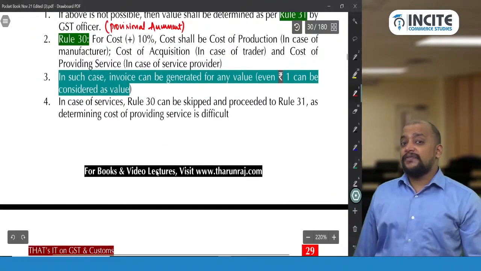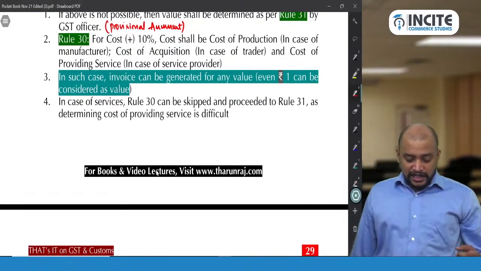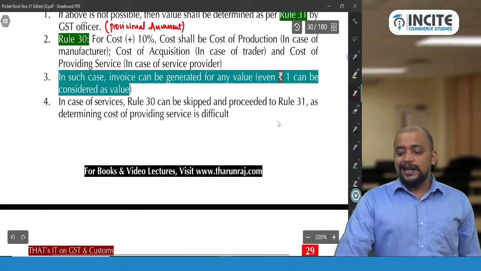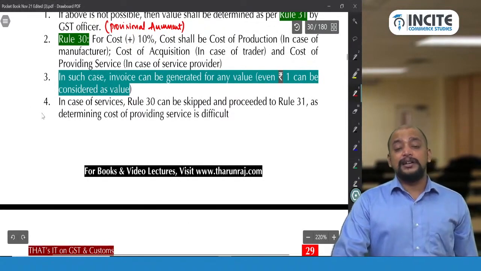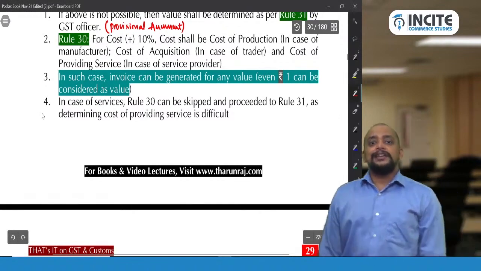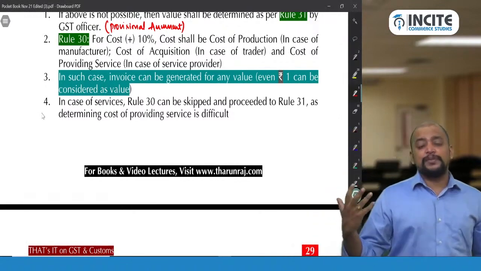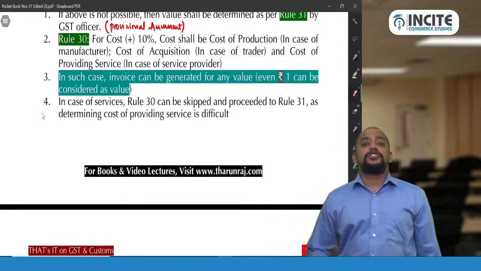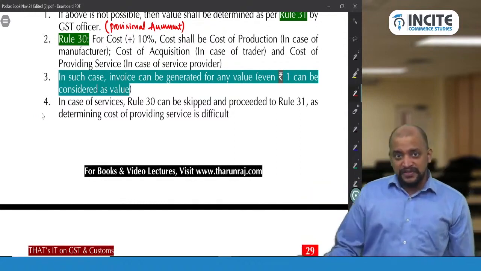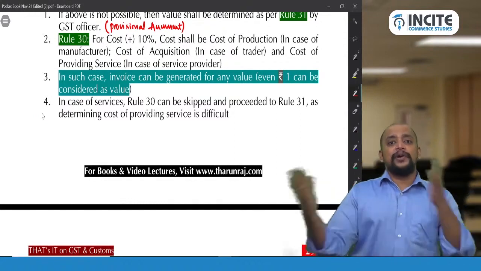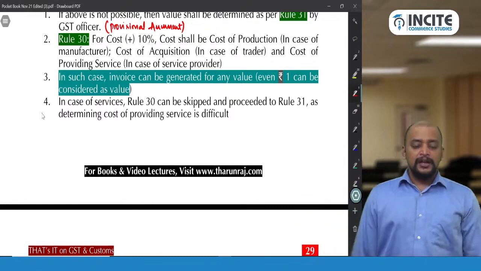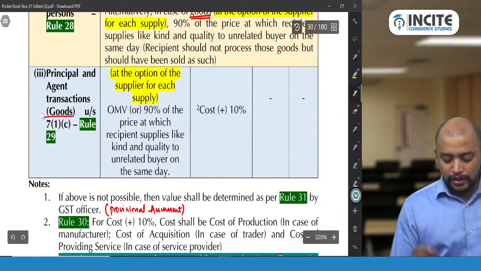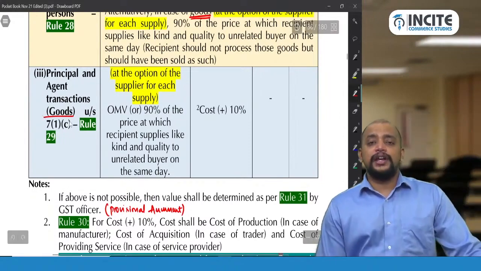And in case of services, practically speaking, it will be difficult to determine the cost of providing the service. In case of services, it is very difficult to determine the cost of providing the service. So that's why in that case, you can take cost plus 10%, which is difficult. So you can jump to rule 31 from rule 29 or rule 28. Rule 29 is applicable only in case of goods here. Rule 29 is applicable only in case of goods, not in case of services.